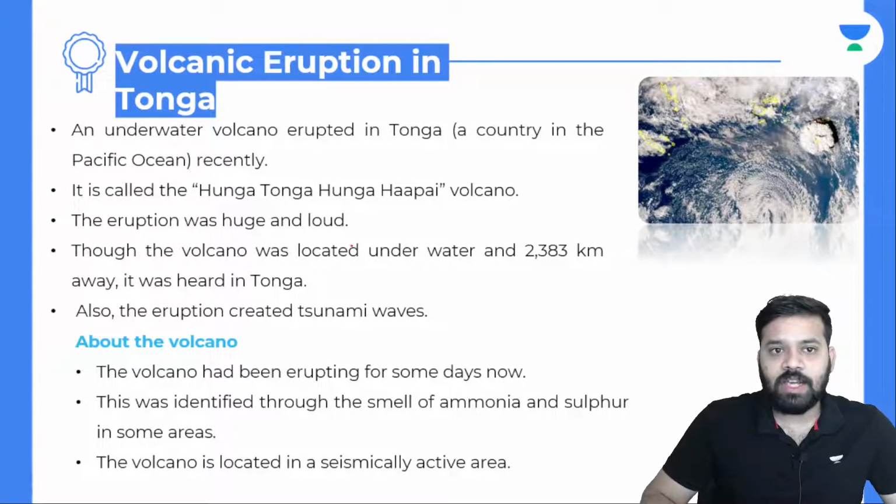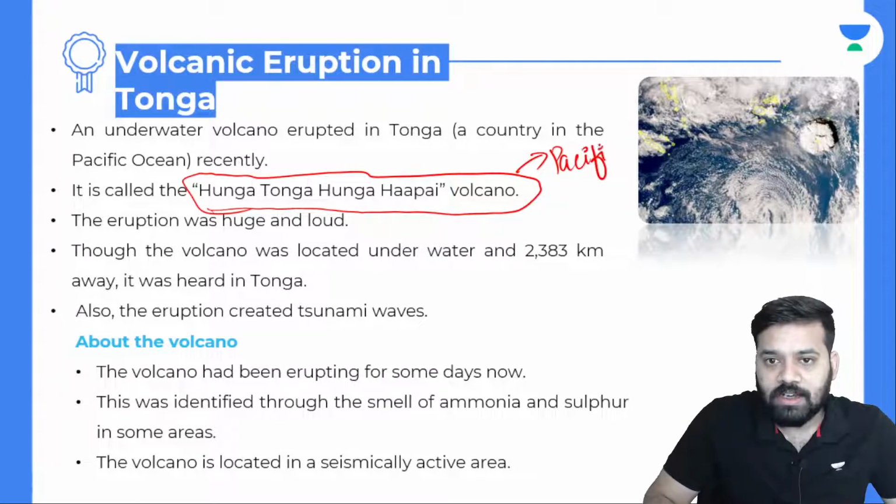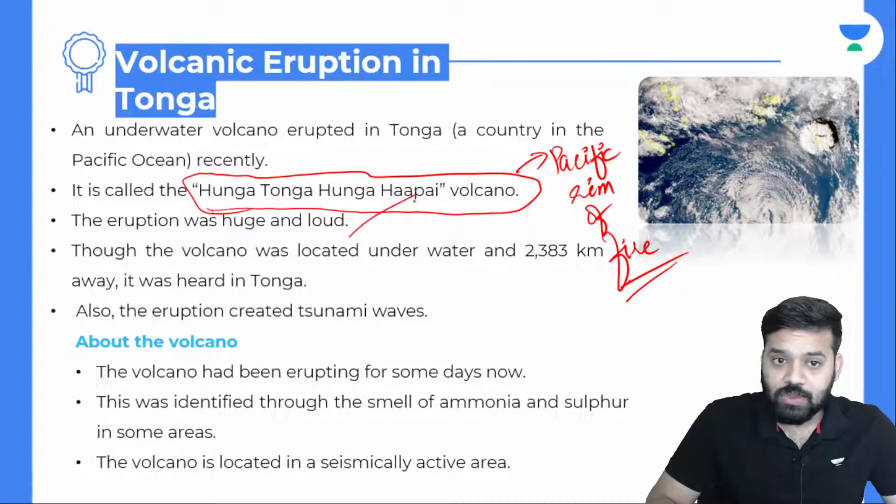Going forward to the next topic, there's a volcanic eruption in Tonga, and the volcano is called Hunga Tonga Hunga Hapai. This is along the Pacific Ring of Fire. This eruption was huge and loud. Though the volcano was located underwater and 2003 kilometers away, it was heard in Tonga. Also, the eruption created tsunami waves. Usually, tsunami waves are caused by earthquakes, but here we are seeing tsunami waves because of a volcanic eruption.